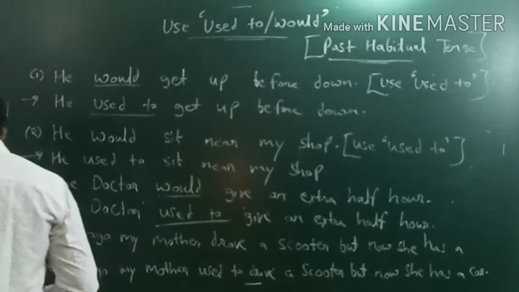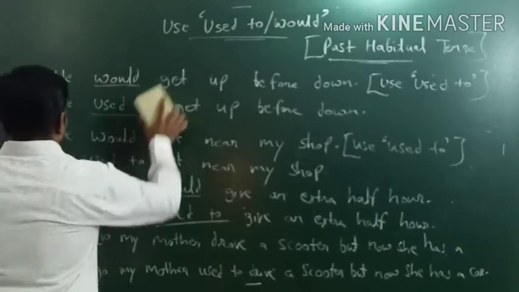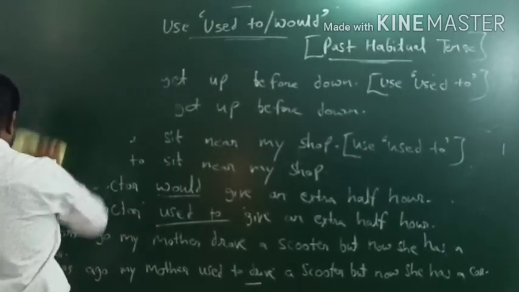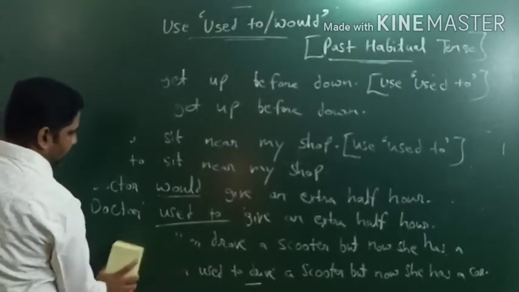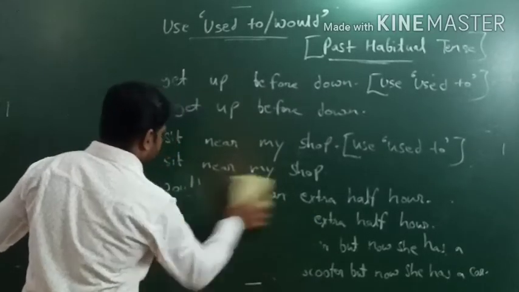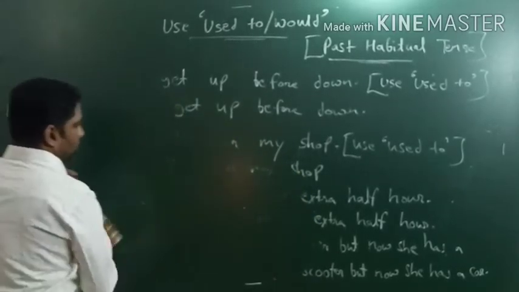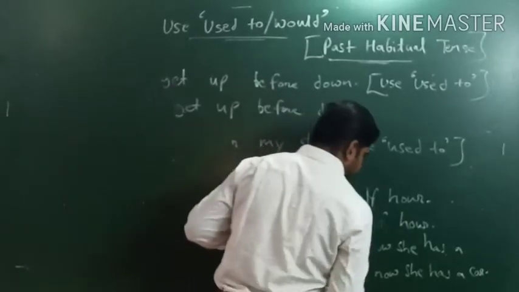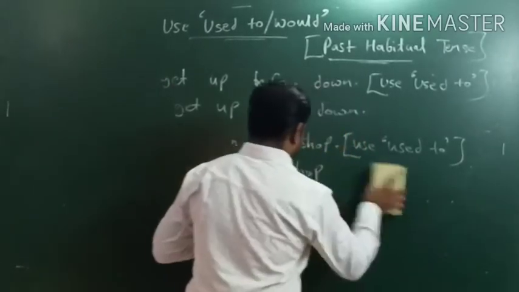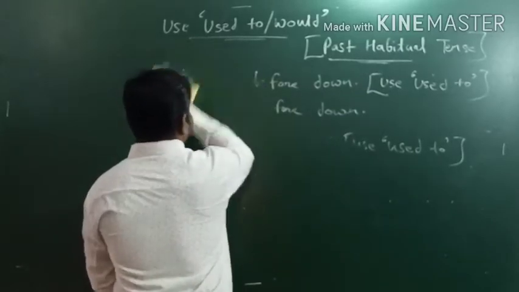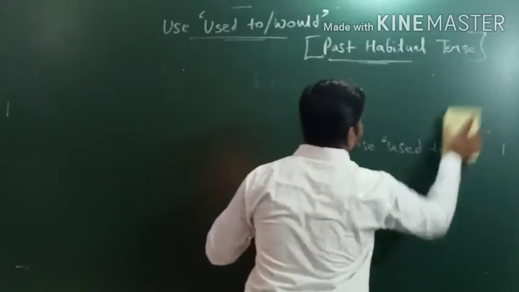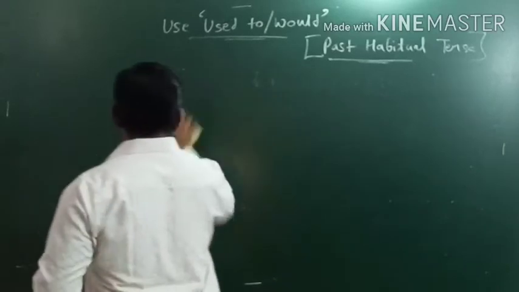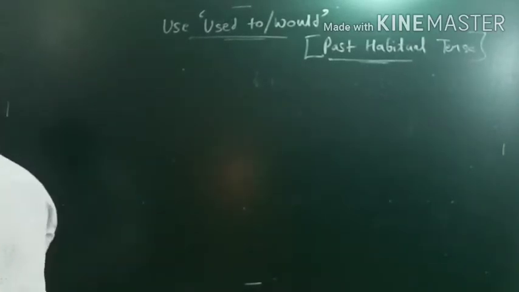Okay, let's check out some more examples. Hope you guys are understanding. Okay, friends, we are dealing with used to and would. So used to and would show past habitual action. Okay, let's check out another example. कुछ और examples देखते हैं.